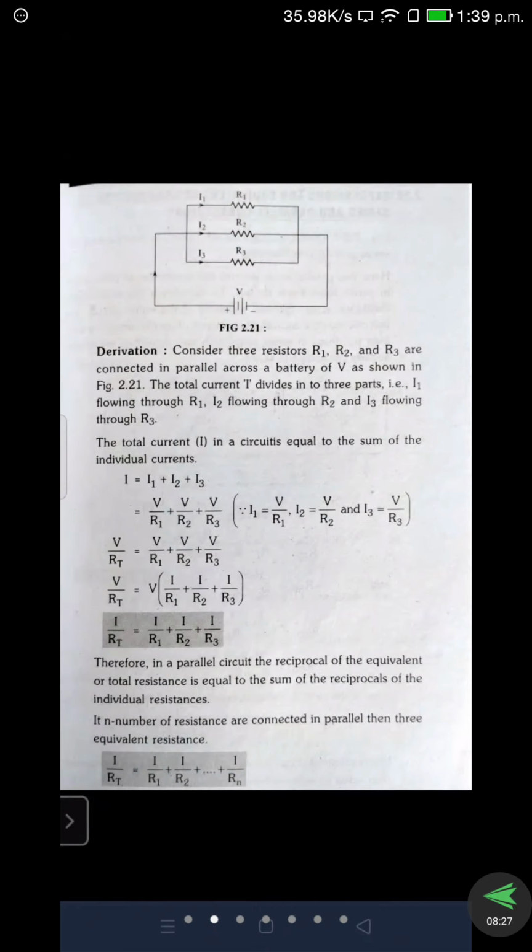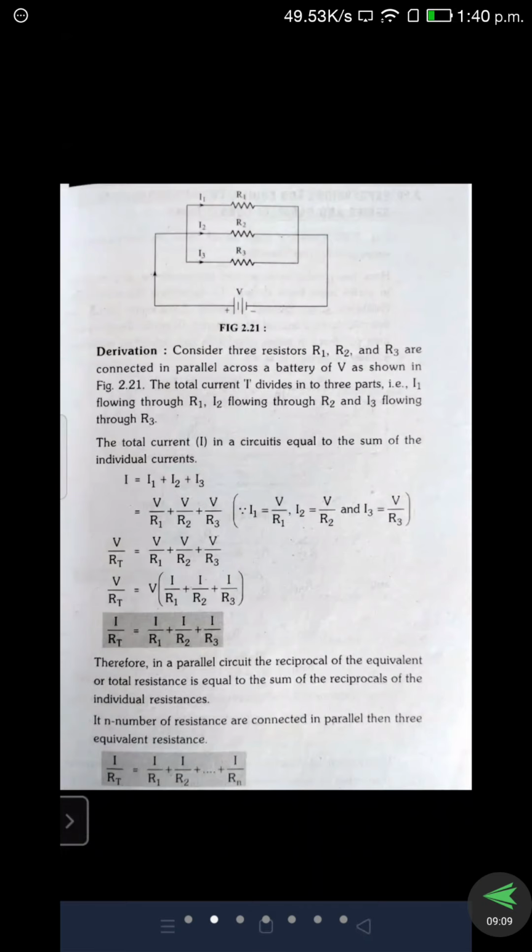So there are three resistors, R1, R2, R3. They are arranged in parallel, and we are assuming the currents flowing through the individual resistances are I1, I2, I3, and they are connected to the voltage source V. In case of parallel connection, the current is divided into several parts according to the resistances. If two resistances are present, only two currents will appear. If there are three, there will be three currents. If 4, 5, 6, so up to that number. According to the number, the currents will be divided.